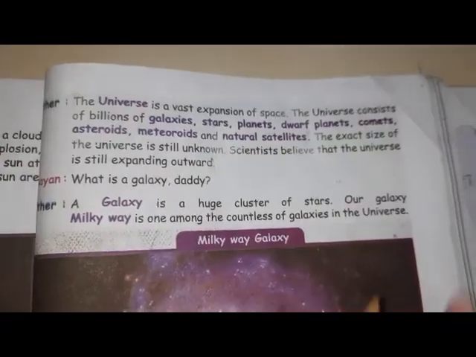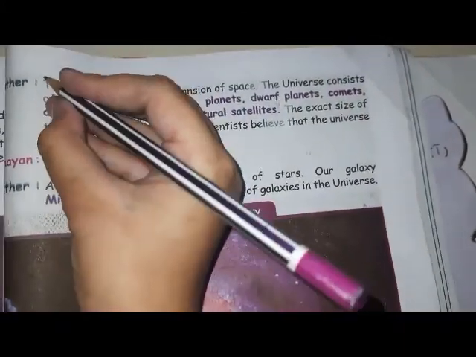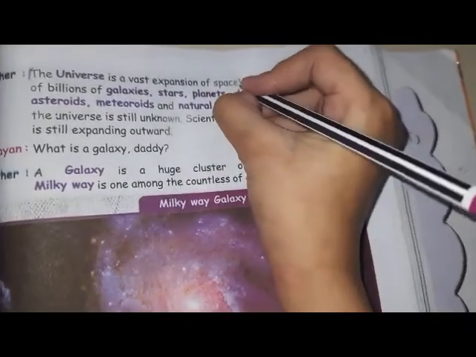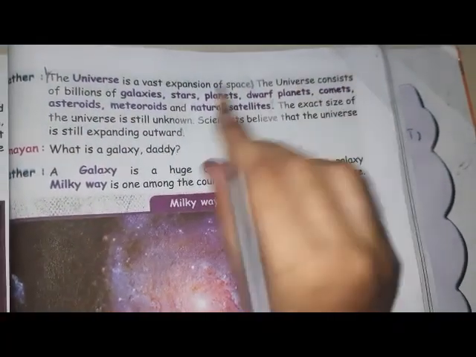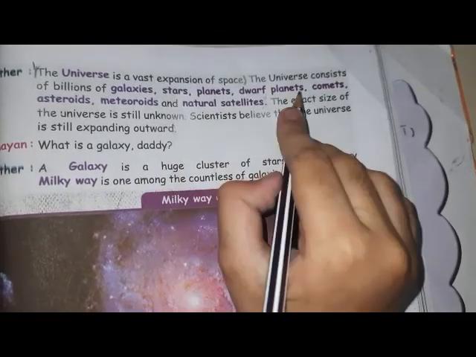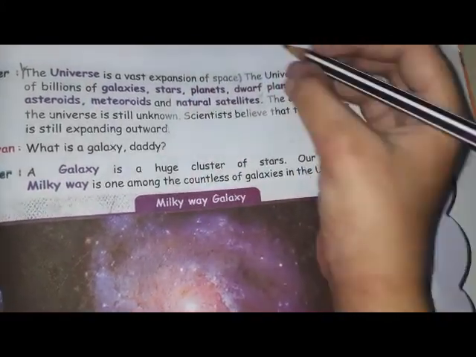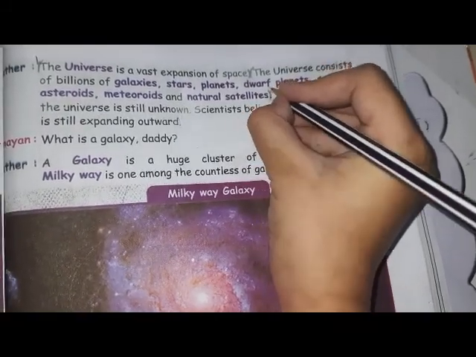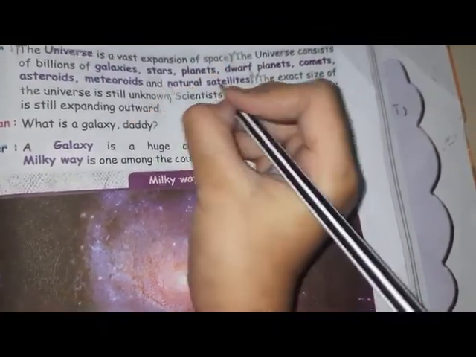Okay. So friends, in page number 143, the first question's answer is there. So the universe is a vast expansion of space. So here to here is first point. Okay friends. Next one, the universe consists of billions of galaxies, stars, planets, rough planets, comets, asteroids and meteoroids and natural satellite. So here to here, second point. Okay friends, the exact size of the universe is still unknown. So here to here, third point.